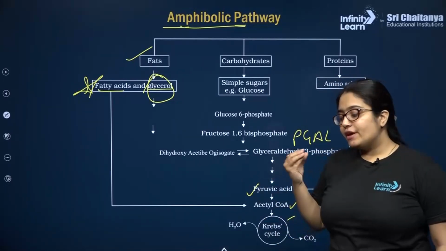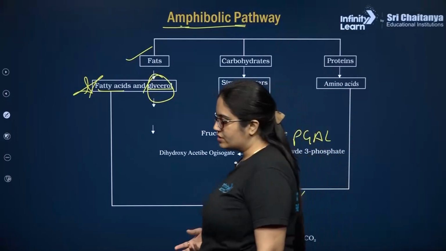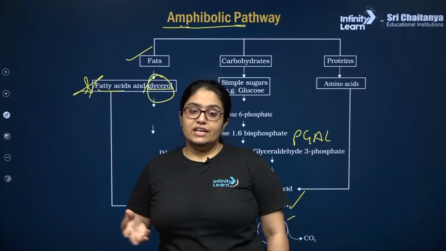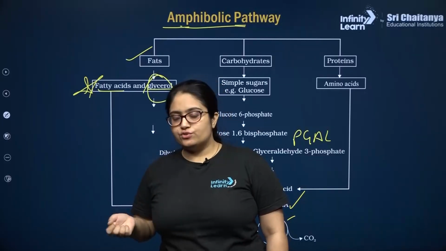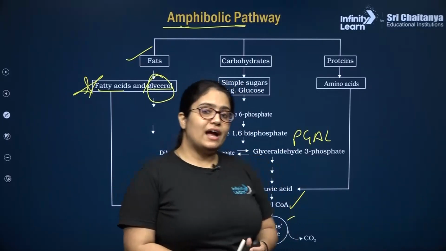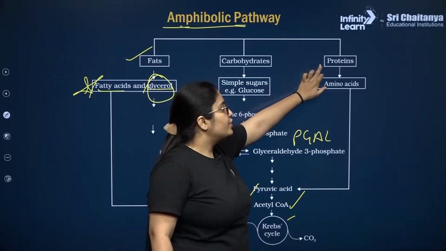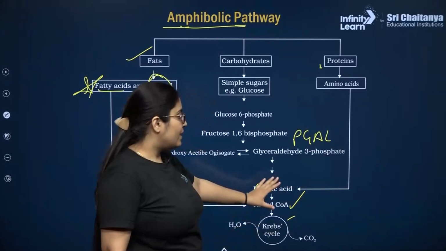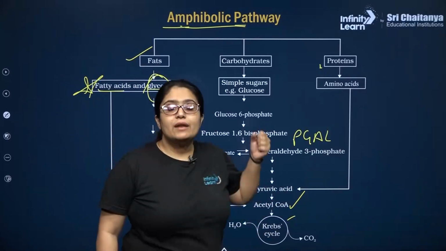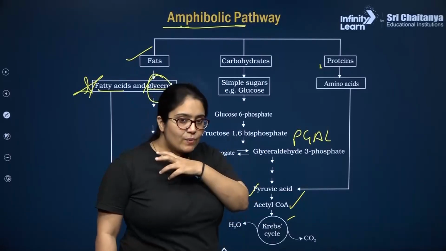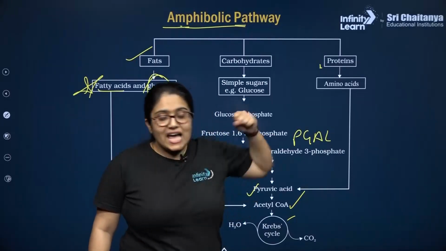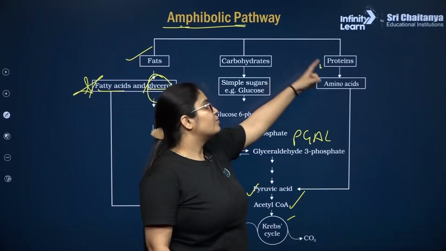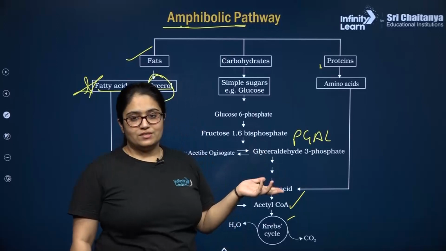But at the same time, if in the cell during metabolic reactions, in any of the metabolic pathways, a cell needs to produce protein molecules, so in that my dear students, during formation of the protein molecules from the respiratory pathway, either pyruvic acid or acetyl CoA can be withdrawn, right? So pyruvic acid or acetyl CoA can be withdrawn from the respiratory pathway in order to produce amino acids, in order to produce proteins. तो हुआ ना ये anabolism का example.